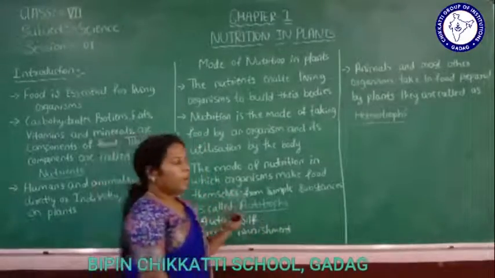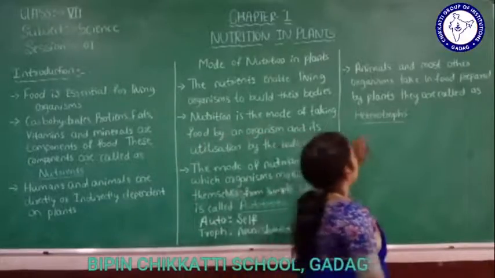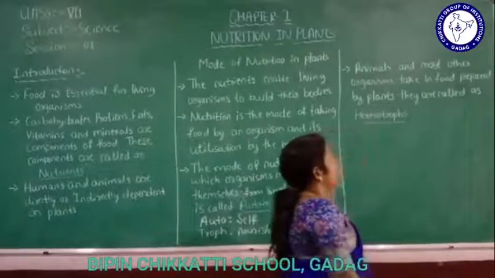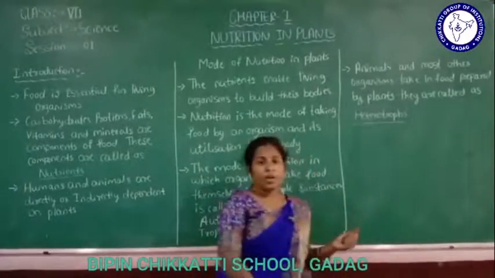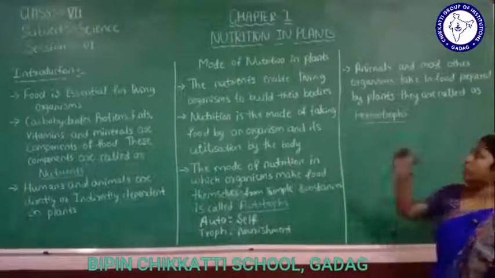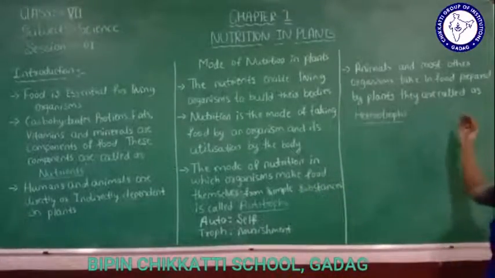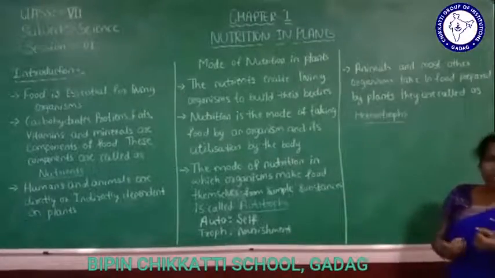Plants are the autotrophs, and animals and most other organisms take in food prepared by plants. They are called heterotrophs. Both animals and human beings take food prepared by plants, so we call them heterotrophs.